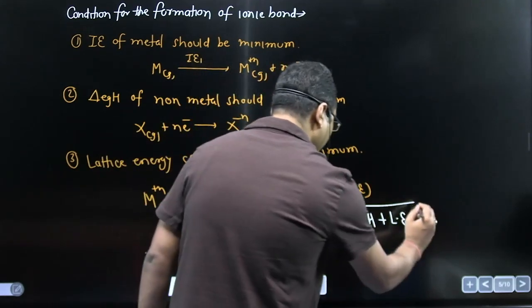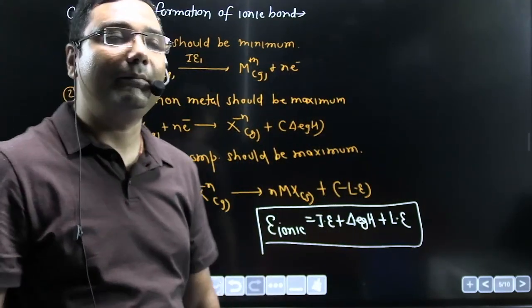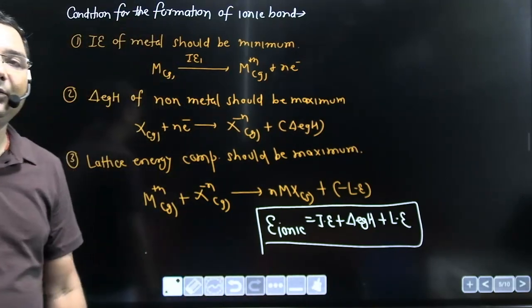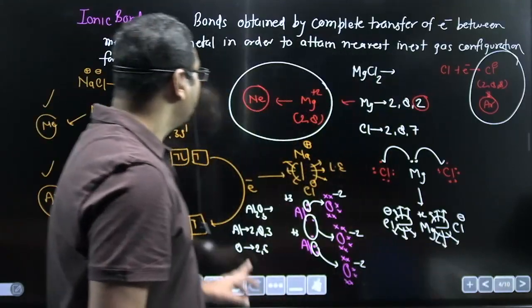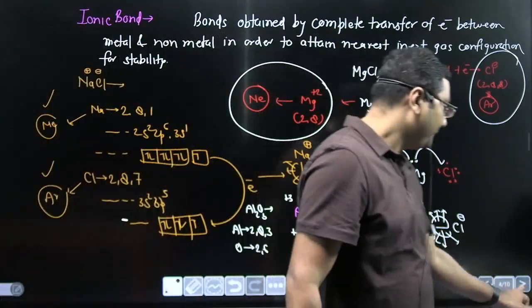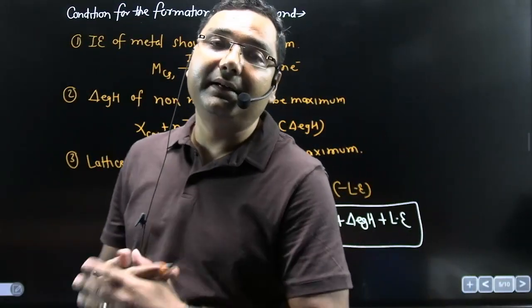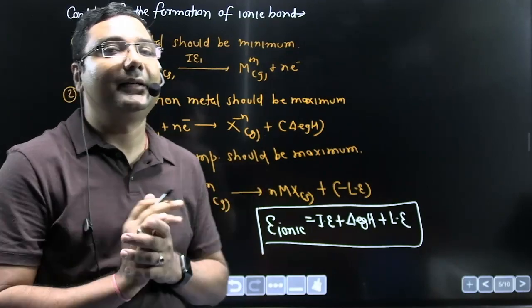I think everyone is getting what I am trying to explain. Earlier we discussed how the formation of ionic bond occurs, and now we have discussed the basic conditions for it. I think this is clear to all of you.